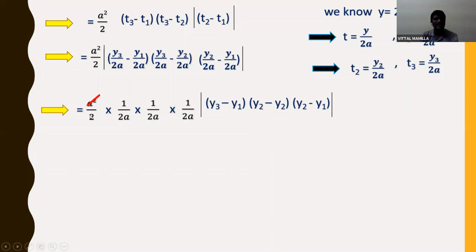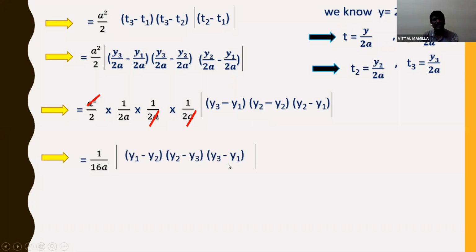a square by 2, the 2a's can be cancelled, this a square and a can be cancelled. So the remaining is 1 by 2 into 2 into 2, which is 16a. 1 into 1 into 1 is 1, by 2 into 2 is 4, 2 is 8, into 2, 16a. So I can write 1 by 16a into this, which I can rearrange as y1 minus y2, y2 minus y3, and y3 minus y1. Hence the area is in square units.